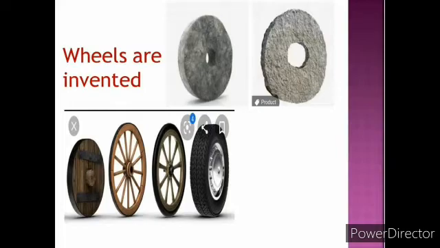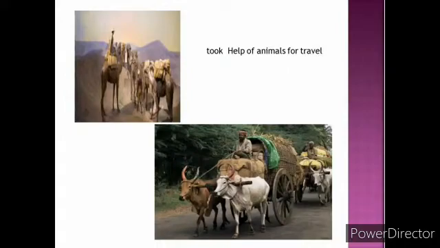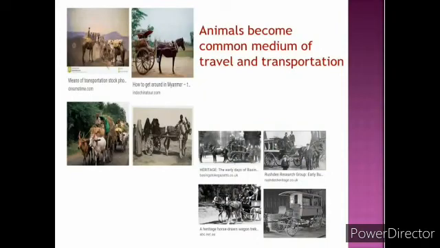Members of royal families travel in horse-drawn carriages. Soldiers travel and fought battles on horseback. Since ancient time, camels have been a common medium of travel and transportation in the desert areas around the world. Kings took help of elephants in the battlefield. Even today, in the forest area, people take help of elephants to carry heavy logs of wood.